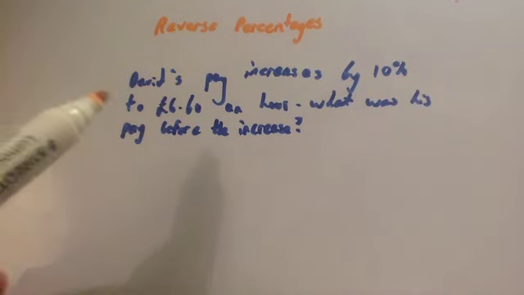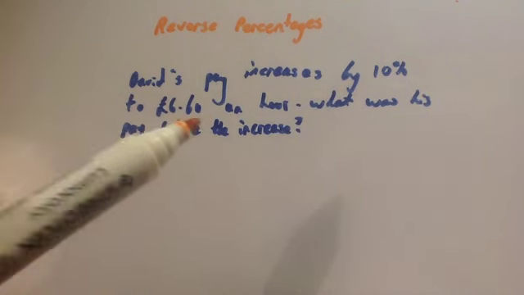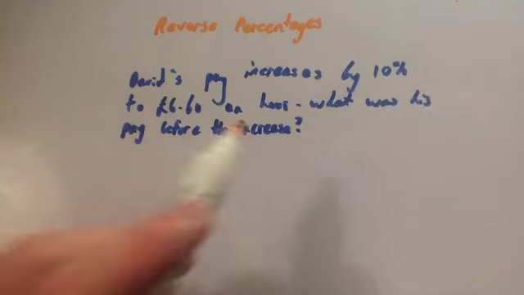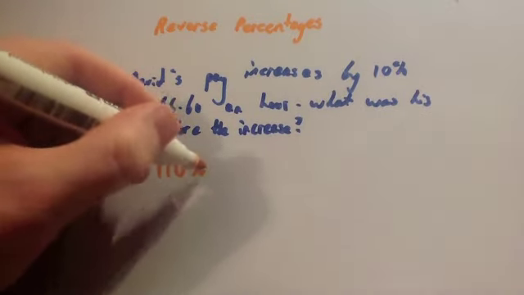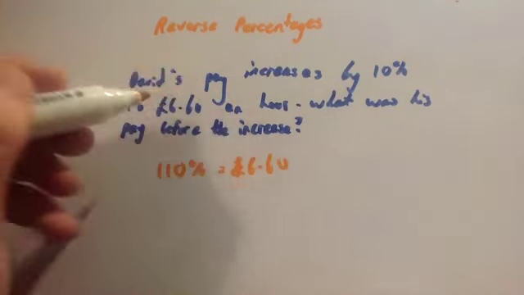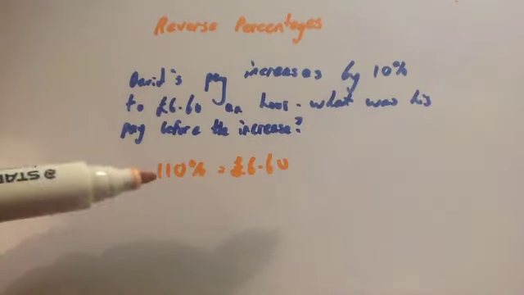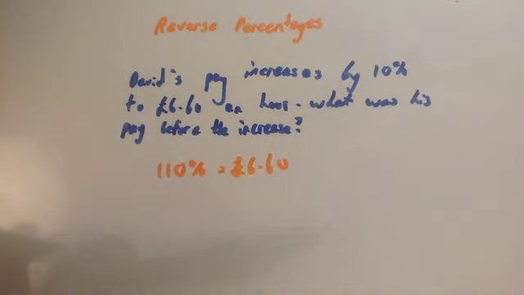Okay, so in this question you've got David's pay increases by 10% to £6.60 an hour. What was his pay before the increase? In this question you need to consider what percentage you've actually been given. His pay before the increase was 100%. It then increases by 10%, so it goes up to 110%, and that equals £6.60. Because it increases by 10%, it's 110%. If it increased by 9%, it would be 109%. If it decreased by 5%, it would be 95%.